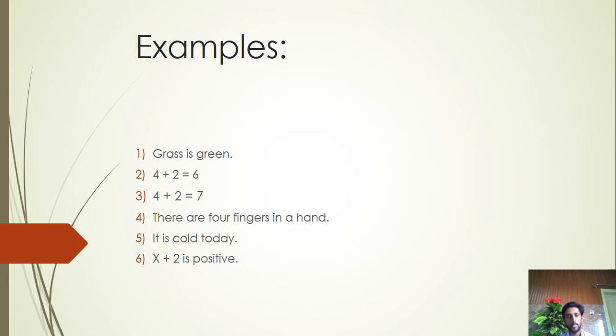And the last one is x plus 2 is positive. Now x is a variable, so if we give any kind of number, it can be positive, it can be negative, it can be greater than 2 or less than 2. So more than two outcomes become possible, which is why it is not a proposition, because a proposition works only on two values, true or false.